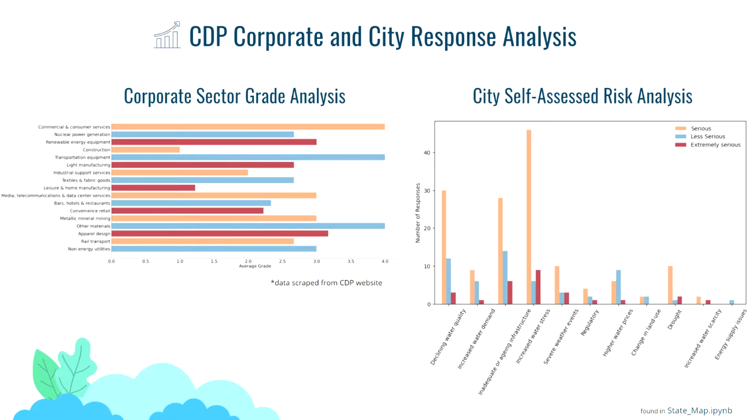As further analysis, we also scraped the CDP website for the grades given to every corporation. We then organized them by sector to see the average grade given per sector, to see if we could find some interesting data points there. And we found some very cool ones, like construction has a very low average grade, whereas commercial has a good grade. And on the right, we looked at the risk description categories and how they related to our classes as well.